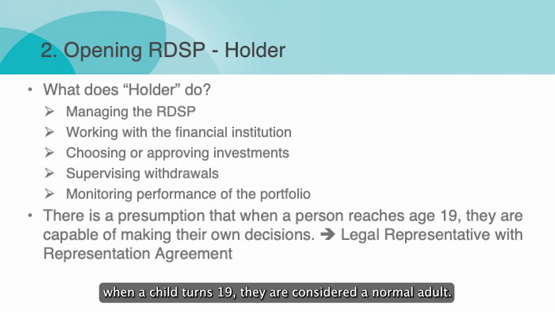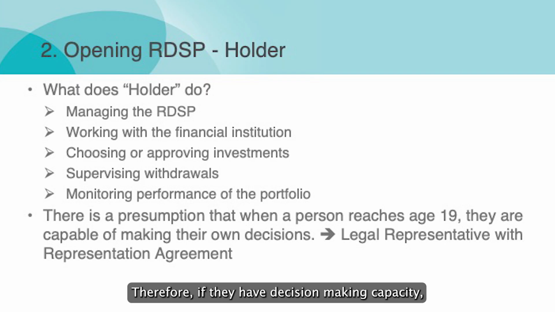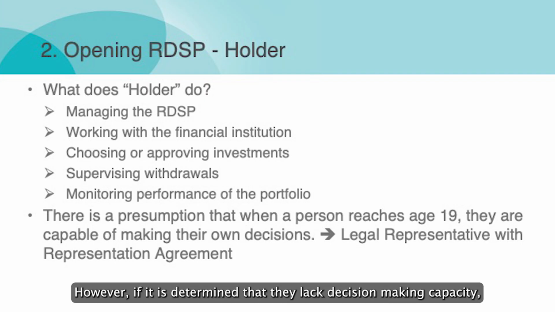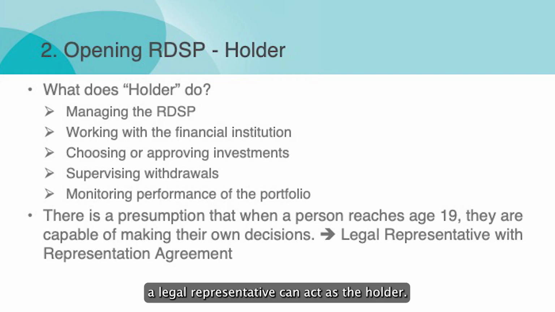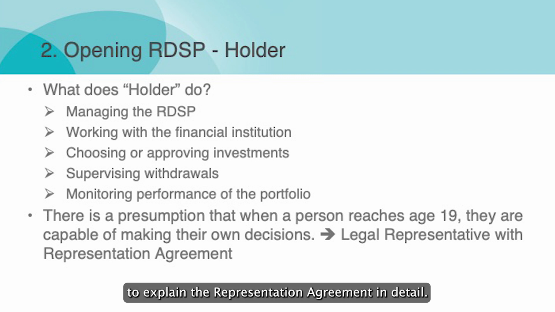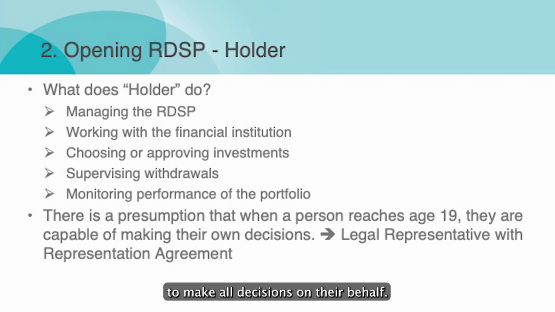As mentioned earlier, when a child turns 19, they are considered a normal adult. Therefore, if they have decision-making capacity, the person with the disability can become the holder and manage everything. However, if it is determined that they lack decision-making capacity, a legal representative can act as the holder. Therefore, we usually recommend drafting a representation agreement and keeping it. I will take some time later to explain the representation agreement in detail. To put it simply, because the child lacks decision-making capacity, a representation agreement is a legal document that allows someone, such as a parent or a third party, to make all decisions on their behalf.